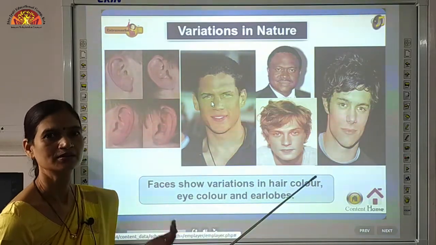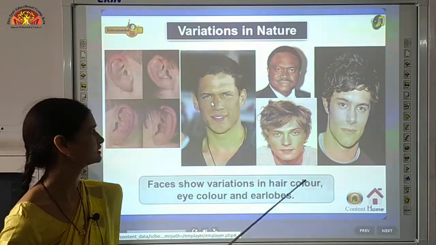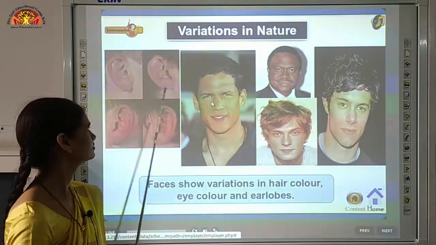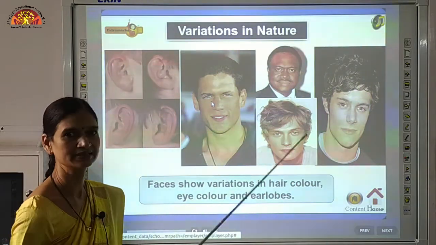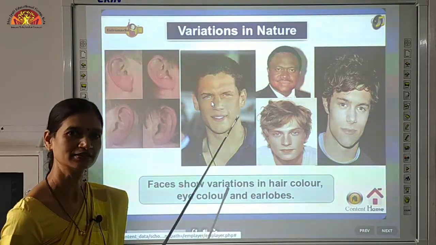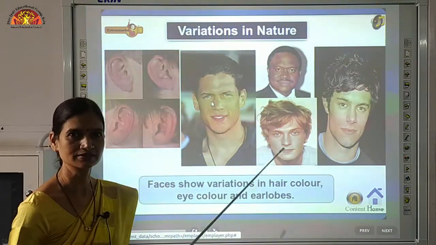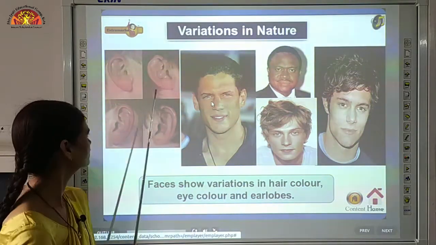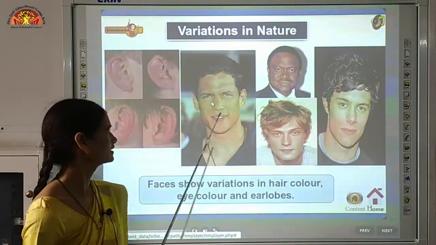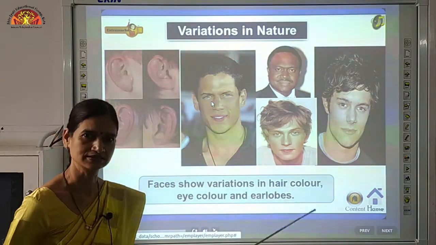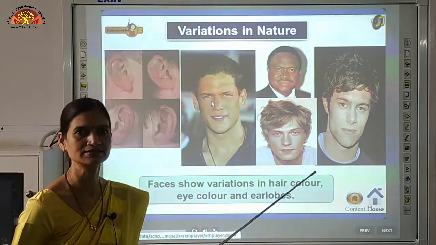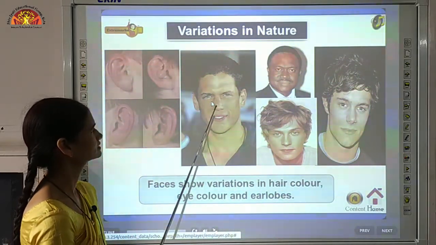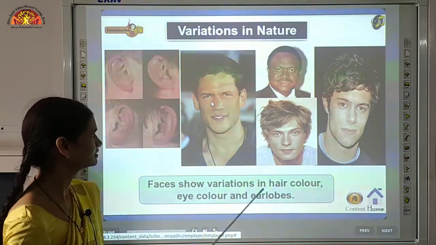The traits which are passed from one generation to another generation are called inherited traits, and one example of inherited traits is presence of ear lobes, and ear lobes can be of two types, attached ear lobes and free ear lobes. Now when we further study this chapter, the words dominant and recessive will come to you. The free ear lobe is the dominant character, whereas attached ear lobe is the recessive character. So there are different characters or traits which are inherited from one generation to another, like color of eyes, color of skin, color of hair.